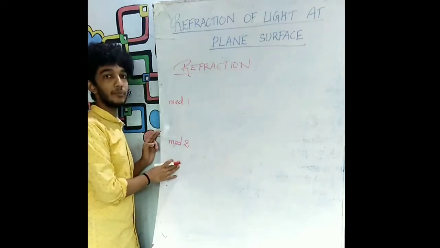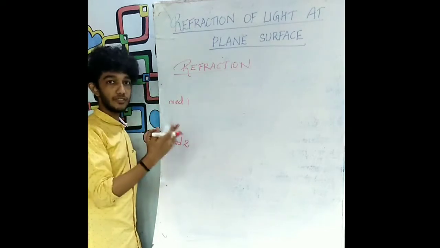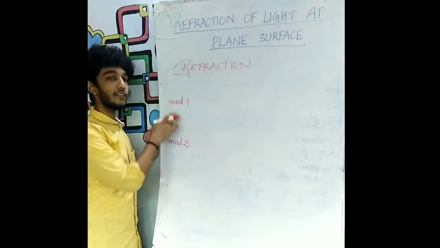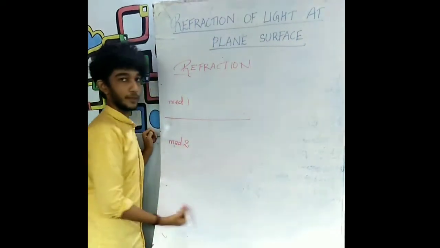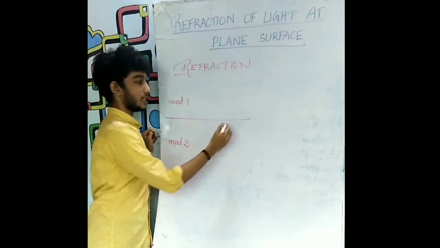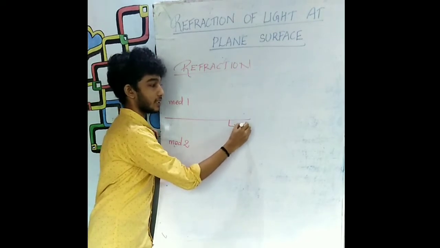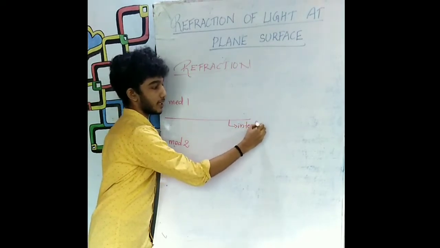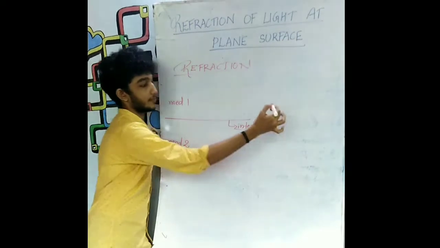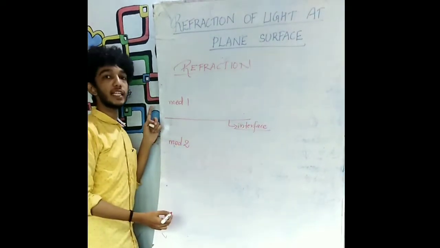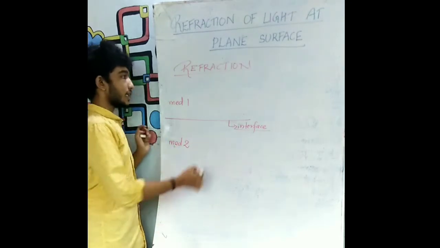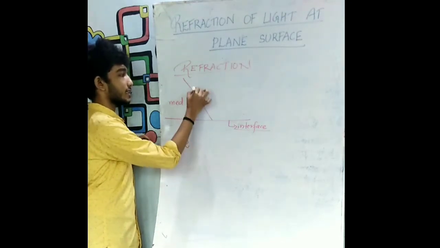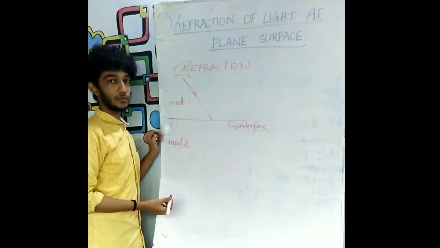We call medium 1 and medium 2 two different media because they have a boundary between them. Let this denote the boundary. This boundary is known as the interface, separating the two media. Suppose a ray of light is traveling from medium 1 to medium 2. Let us consider that this is the ray that is traveling from medium 1 to medium 2.